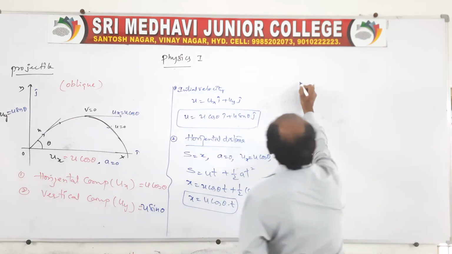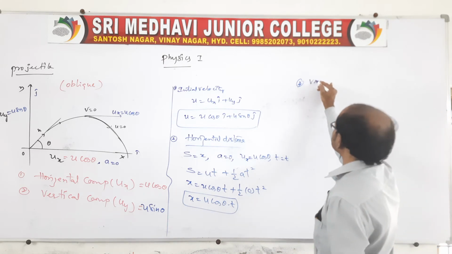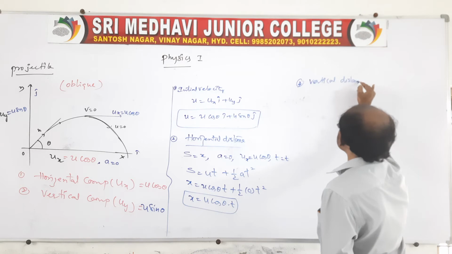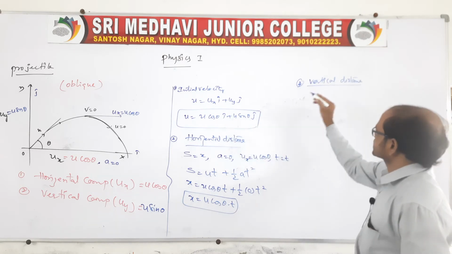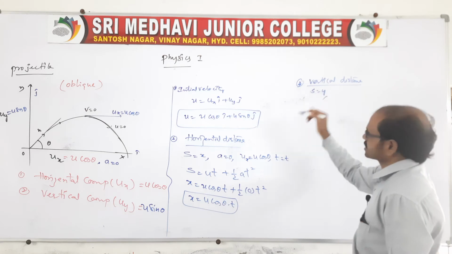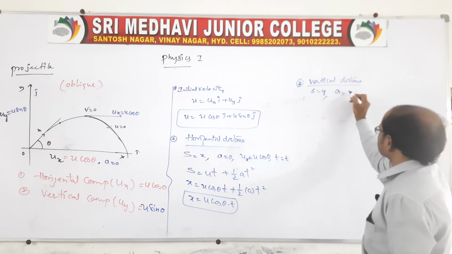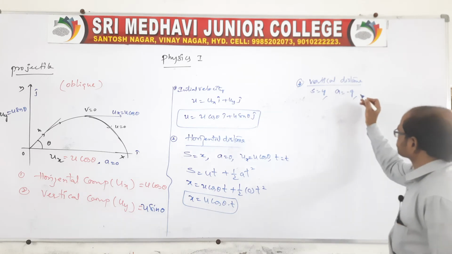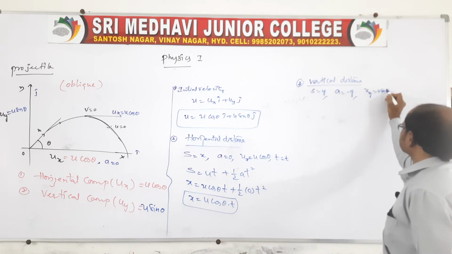In the same way, you also find here a vertical distance. Sir, what will happen? Vertical. See, vertical distance will be along the vertical direction. So vertically, s is equal to y, because we can take it as parallel, and along the vertical direction acceleration is given as minus g, and the vertical component of velocity uy is equal to u sin theta.